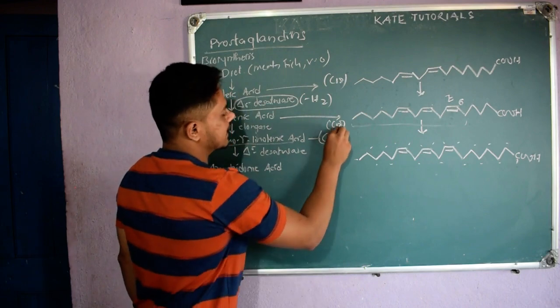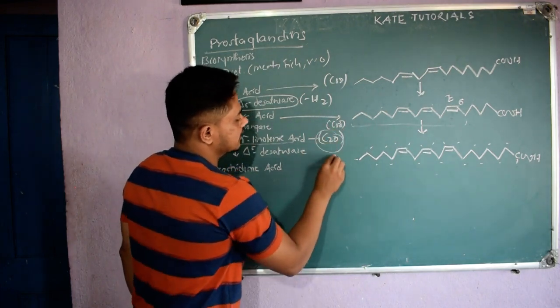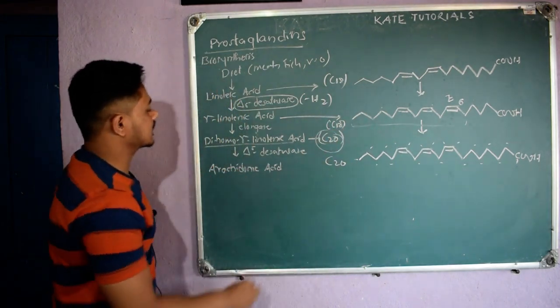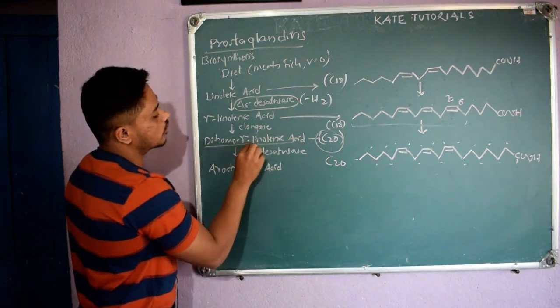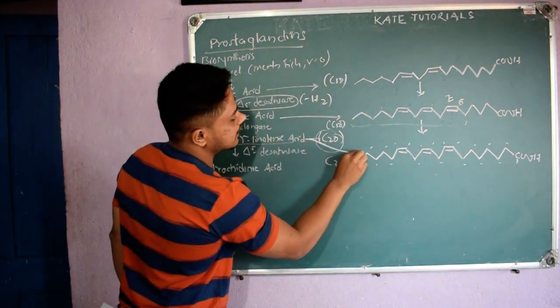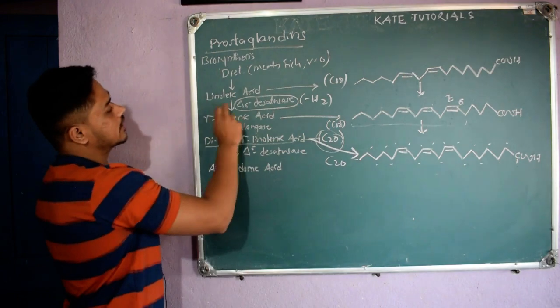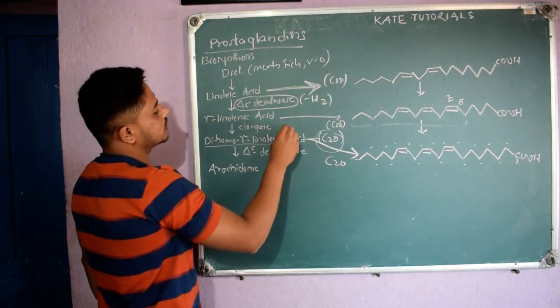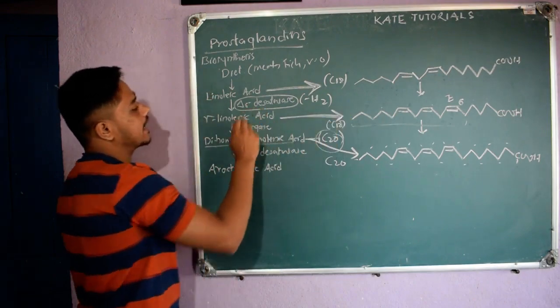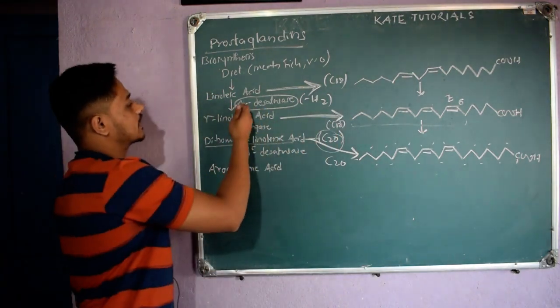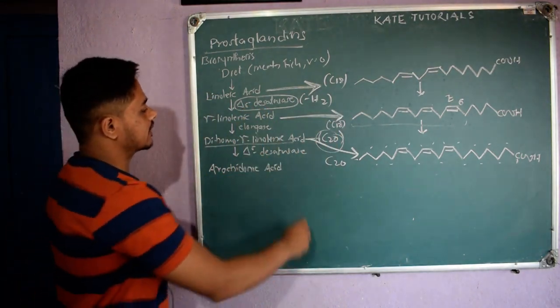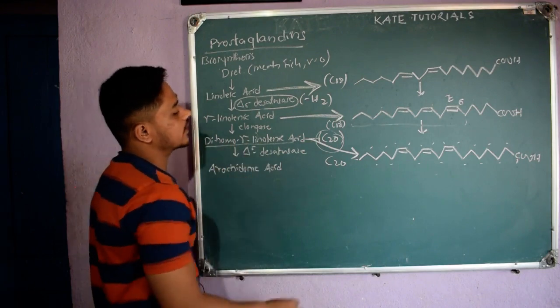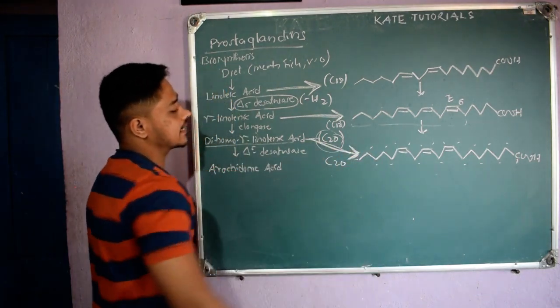So now from C18 it became C20, and this is the structure of dihomo-gamma-linoleic acid. You should not confuse: linoleic acid structure is this one. From this it became gamma-linoleic acid by the enzyme delta 6 desaturase. Then it comes to dihomo-gamma-linoleic acid, and its structure is like this.